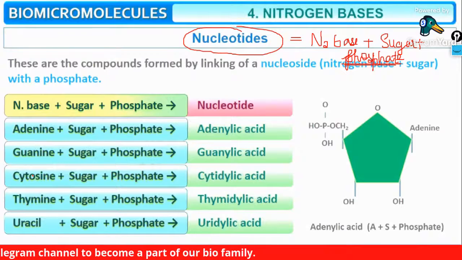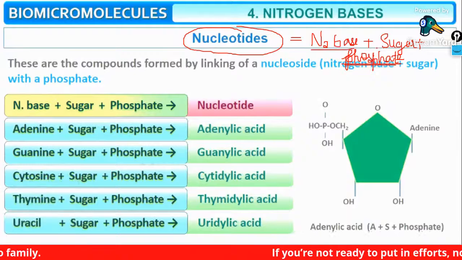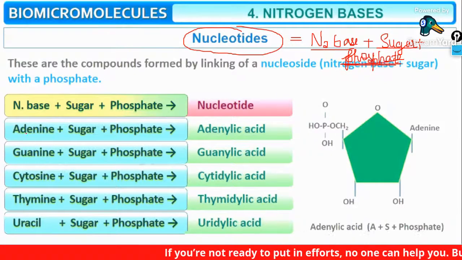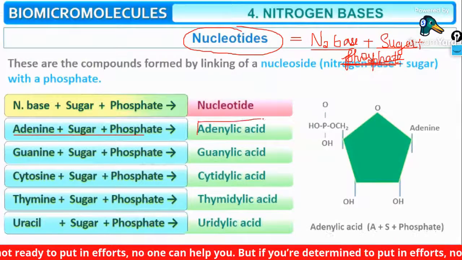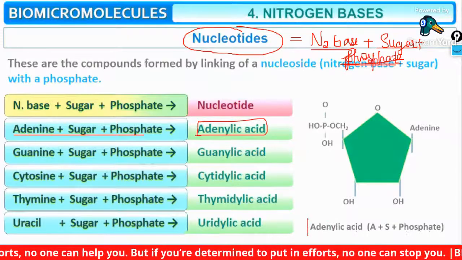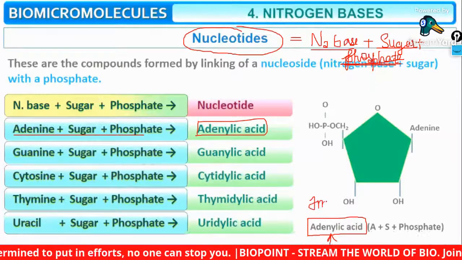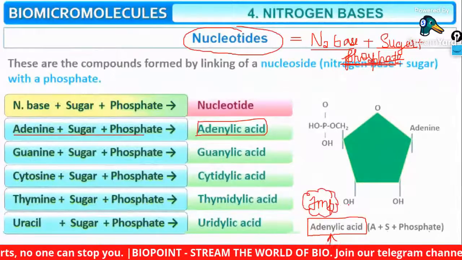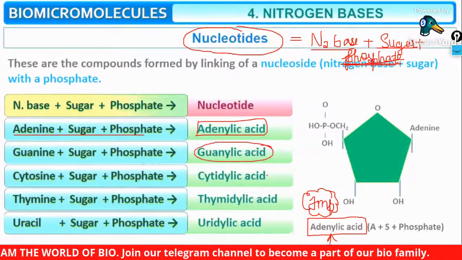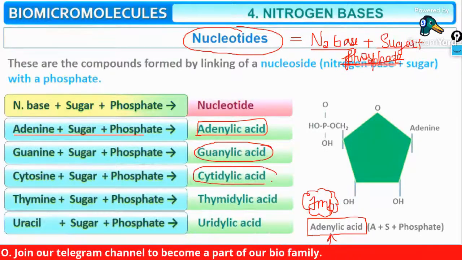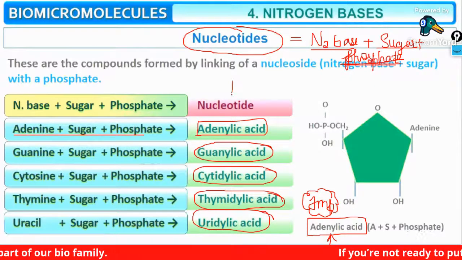Okay, everybody. So nucleotides are actually formed by the combination of a nitrogen base, a sugar, and a phosphate group. So guys, adenine plus the nucleoside, that is adenosine, you will be getting the formation of adenylic acid. In your textbook, only a single nucleotide has been given, that is adenylic acid. That is an important one. Exactly like that, you have to study the names adenylic acid, guanylic acid, cytidylic acid, thymidylic acid, and uridylic acid. They are all different terms for what?